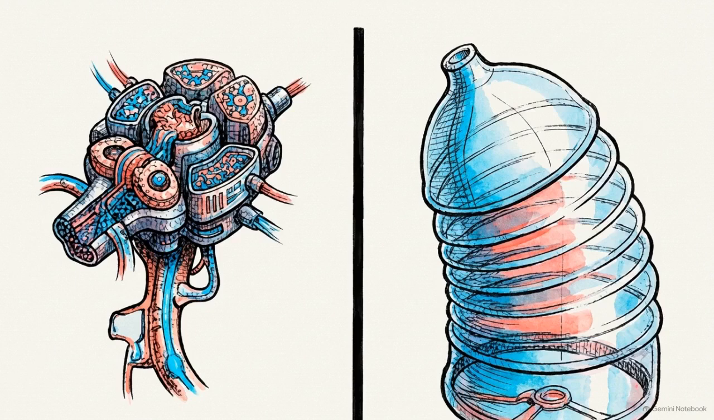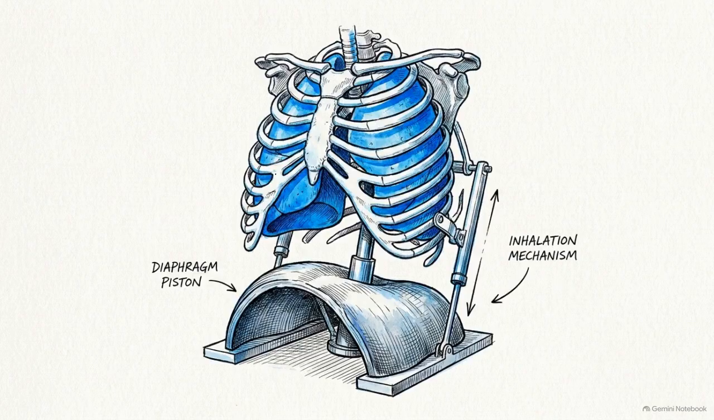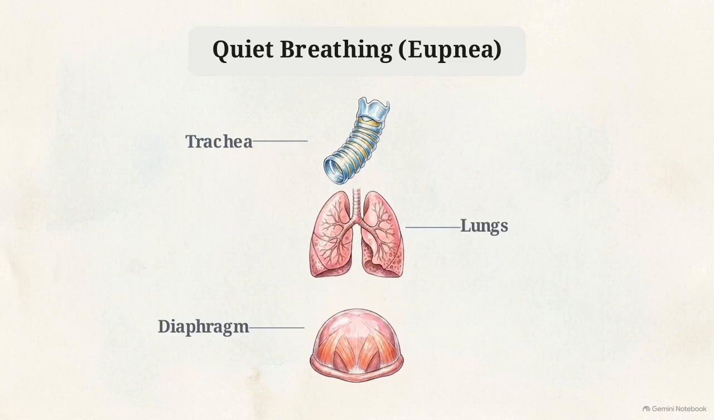For decades, computational models of respiration operated under a structural flaw. They treated the neural pattern generator in the brain and the pulmonary gas exchange in the lungs as isolated, unresponsive silos. Legacy models typically stop at eupnea. They focus entirely on quiet, passive breathing, where ventilation is driven solely by the rhythmic contraction of the diaphragm.